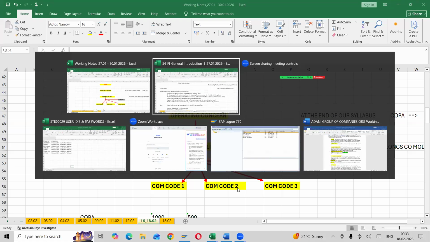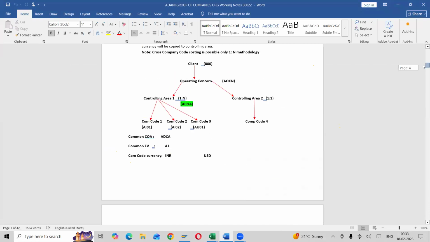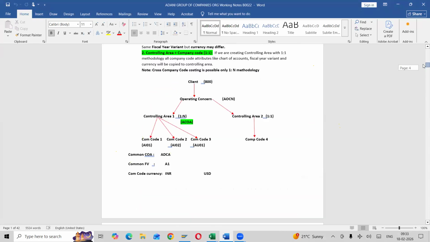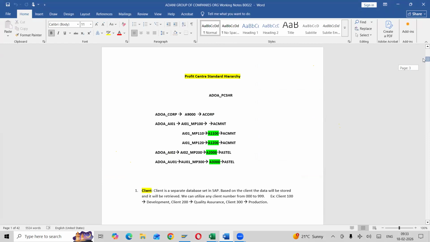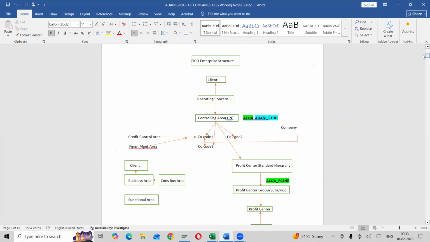The same structure I will show you in my Word document. In my Word document, I'll show you how the structure would be. See here. Now you got an idea. So operating concern, then controlling area, and the controlling area is linked to company codes. And the operating concern is optional.